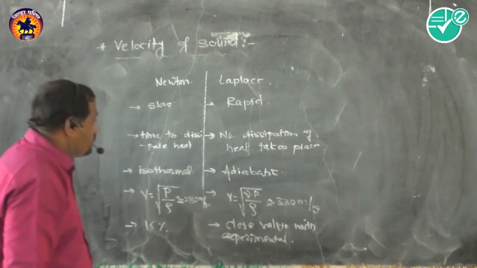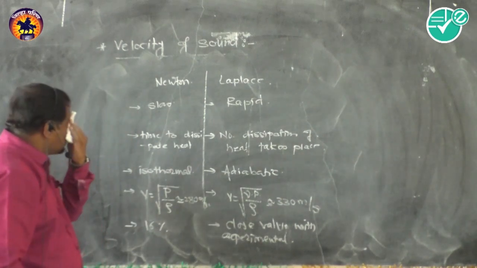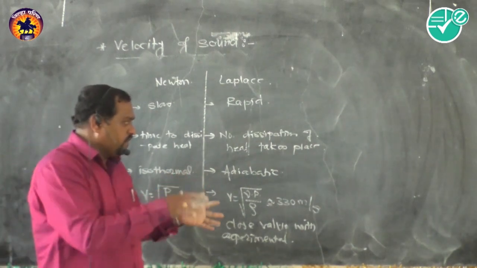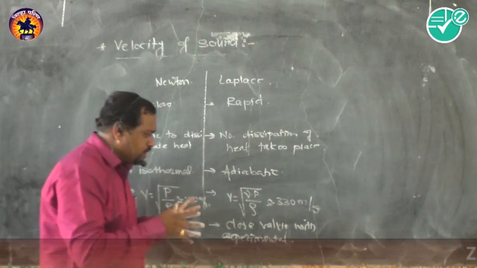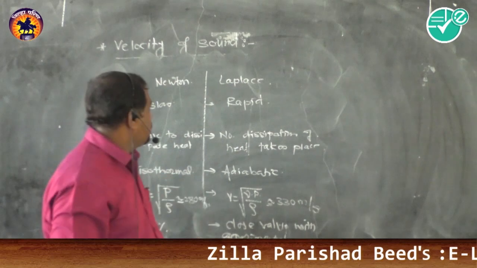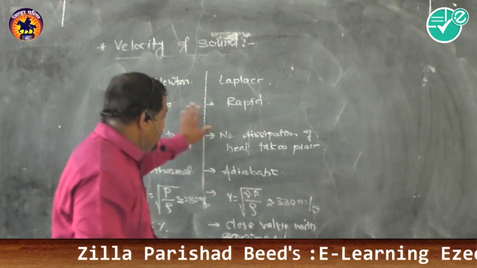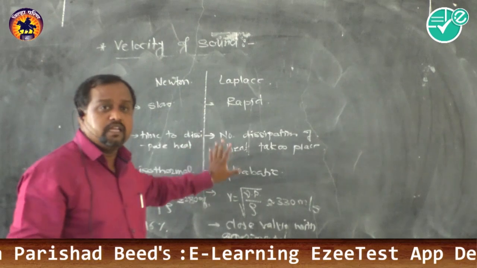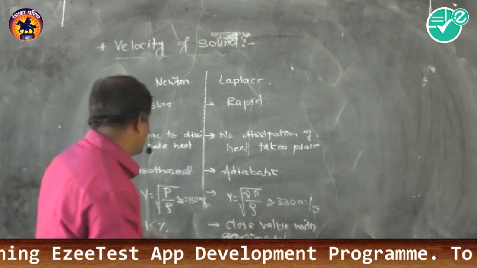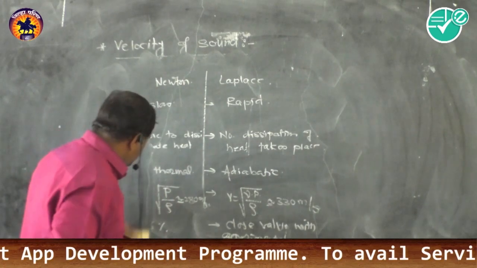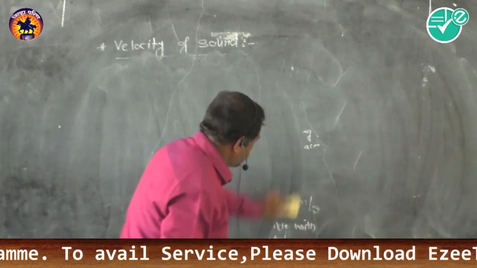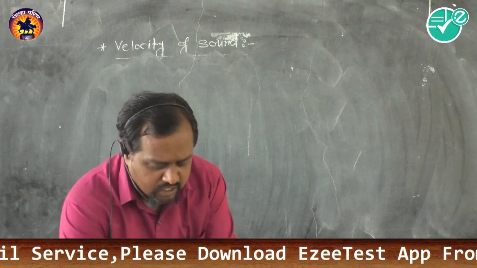This is the main comparison, and once you keep it in mind you will not get any difficulty. Suppose in an examination some questions are asked on the basis of the velocity of sound given by Newton and Laplace; by this differentiation you can easily explain, or solve the theoretical numericals on that. Now, after this velocity of sound, the relation is the square root of gamma P divided by rho. Now we will study the dependence.